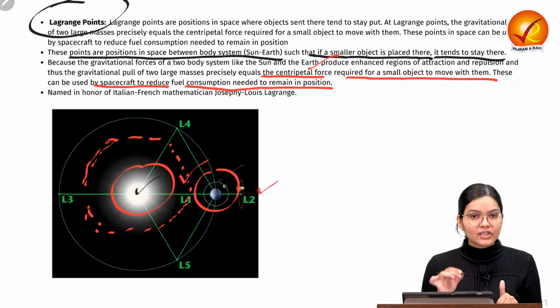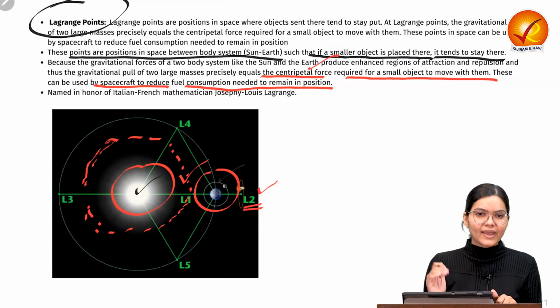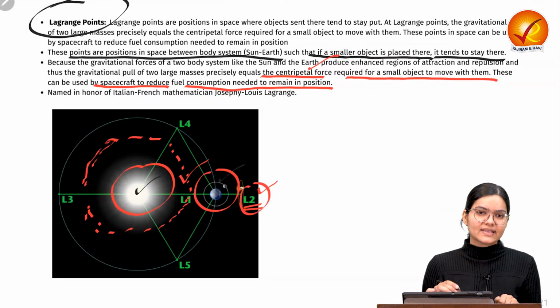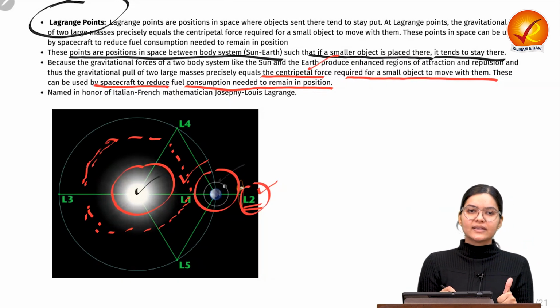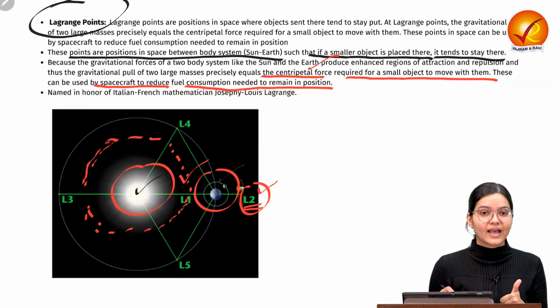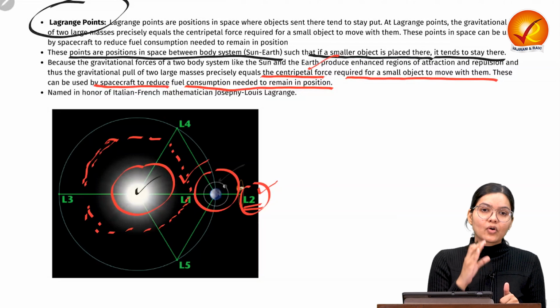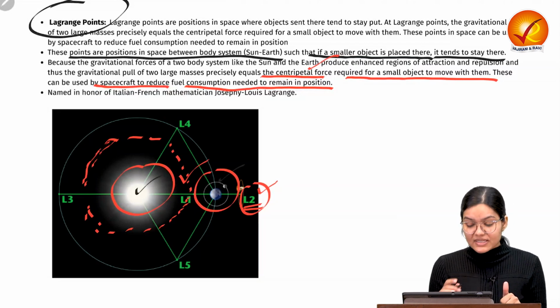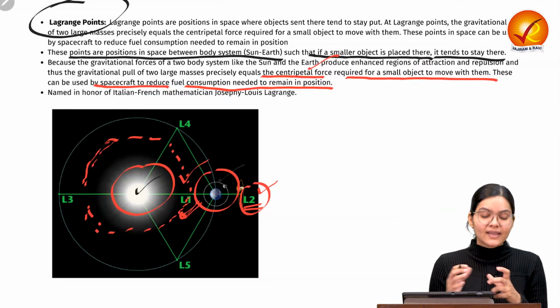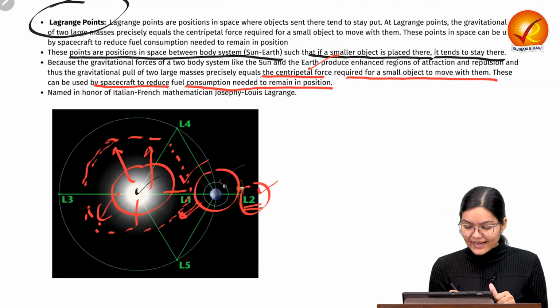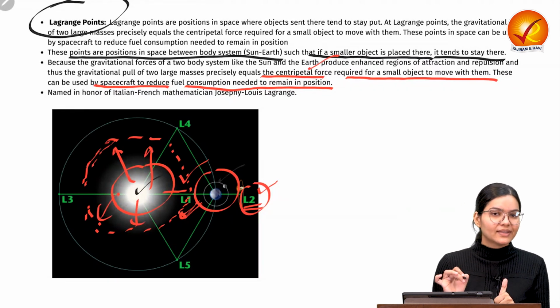Now if we see the other position, it would be L2, which is behind the Earth. But L2 is not as good as L1, because the L1 position provides some advantages. That is why we have positioned our Aditya L1 here, because here the continuous availability of the sun is there, which means the Aditya L1 mission can continuously see the sun. At other positions like L2 and L3, there are chances that the view will be hindered, but here a continuous view of the sun is available. That is why the L1 position is very important.